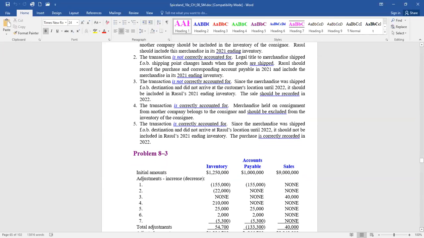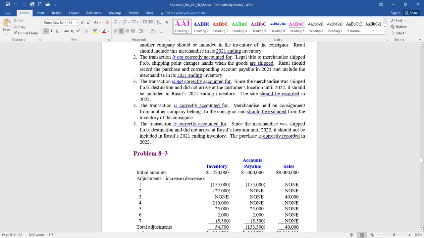Because, well, we don't even have to assume that because it tells us in line 2, all the purchases from Baker were recorded at cost before discount. And the norm is for them to record their inventory and accounts payable net, meaning they assume they're going to take all discounts.